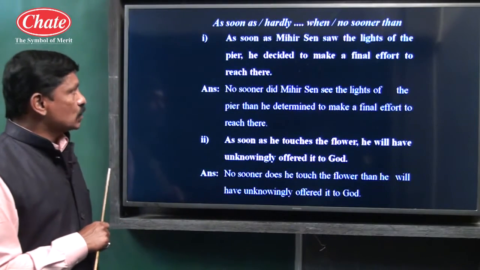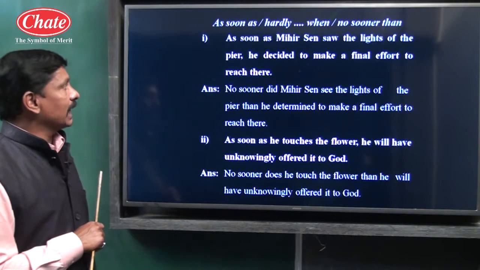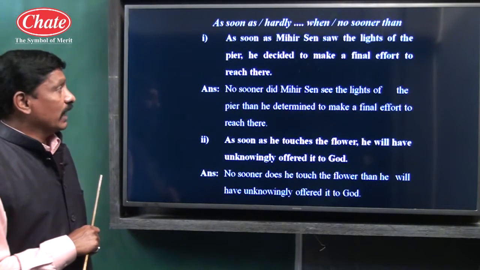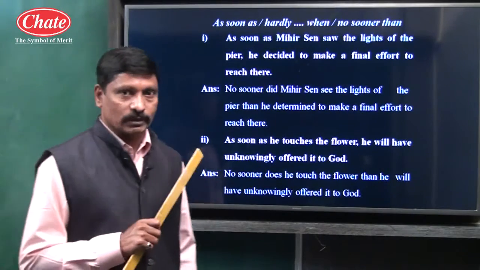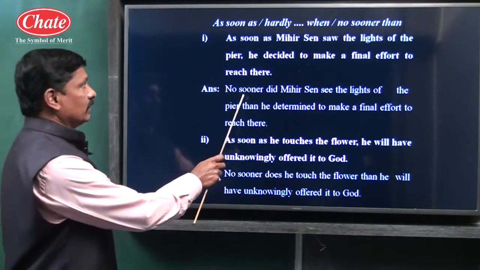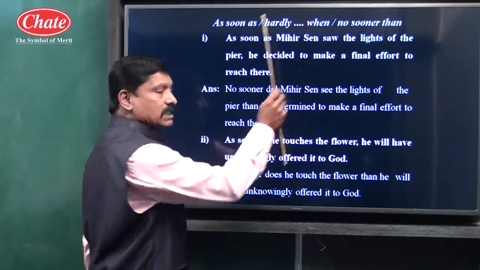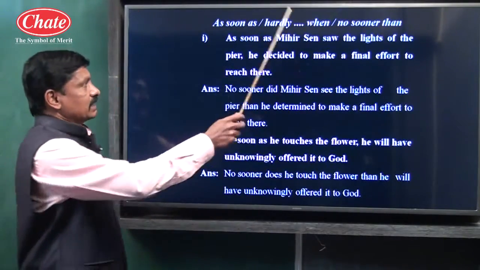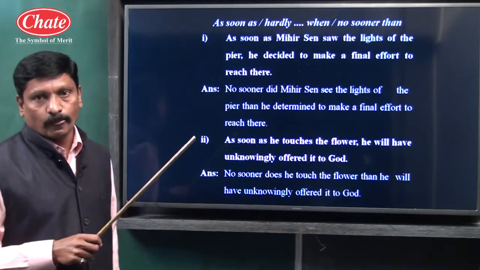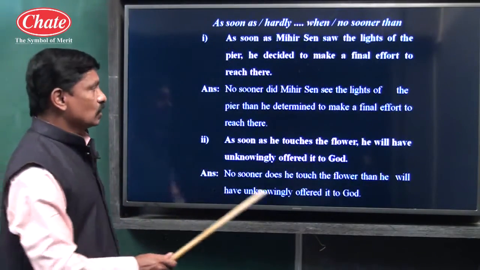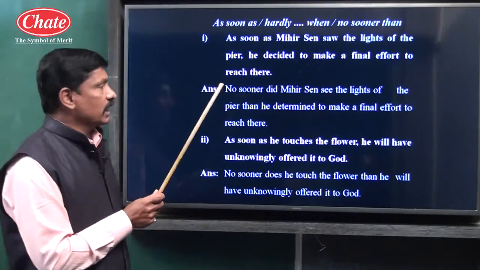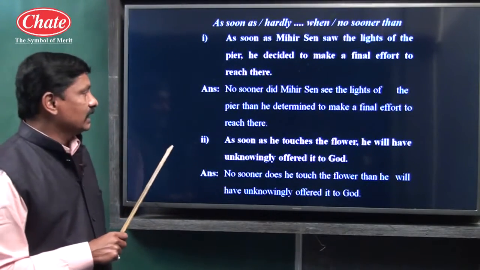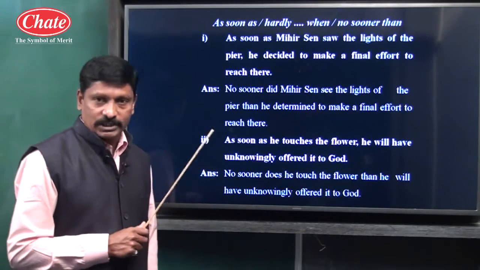See, as soon as Mihir Sen saw the lights of the pyre, comma has been given, he decided to make a final effort to reach there. We have to use no sooner. See children, no sooner, listen, Mihir Sen saw. This clause is in simple past tense because Mihir Sen is the subject, saw is the second form of the verb. So we have to use did. Then the first action: no sooner did Mihir Sen see the lights of the pyre than he determined to make a final effort to reach there.